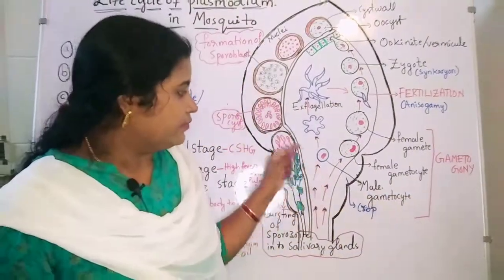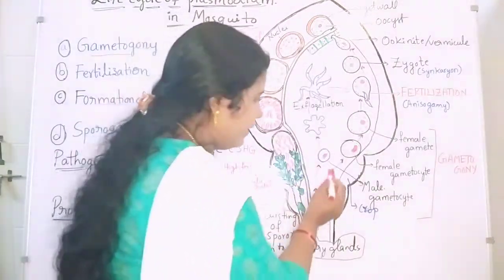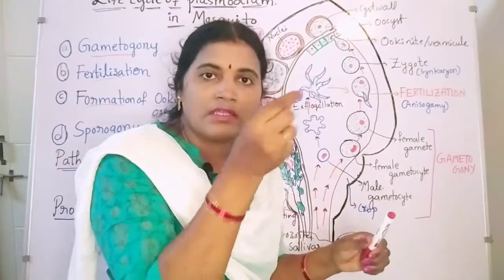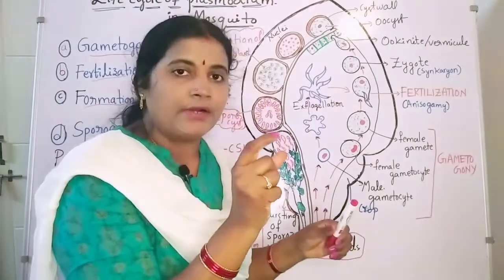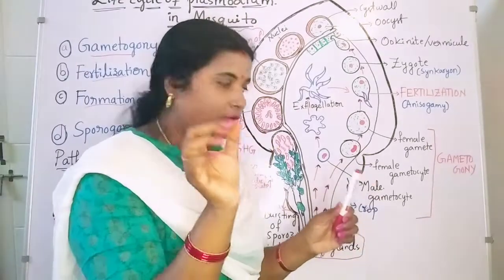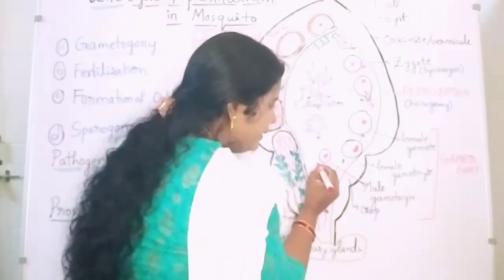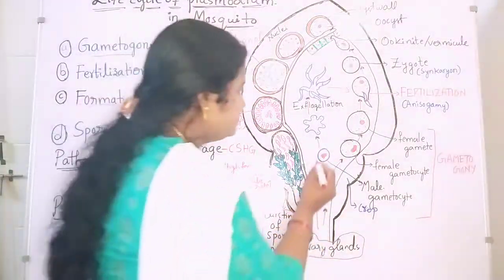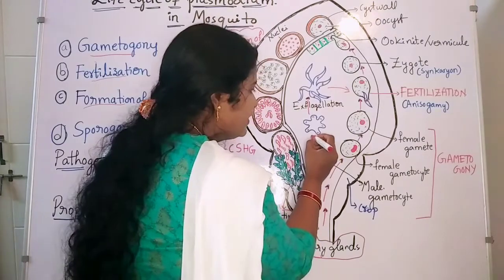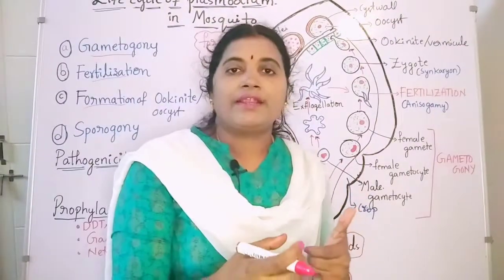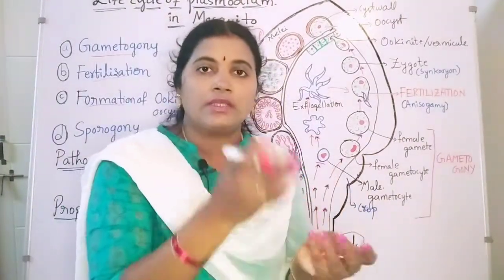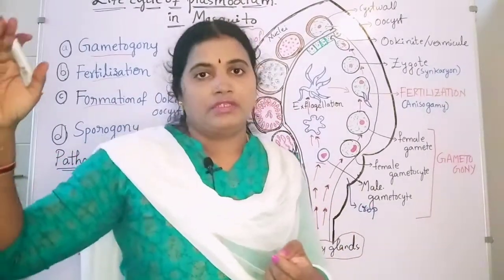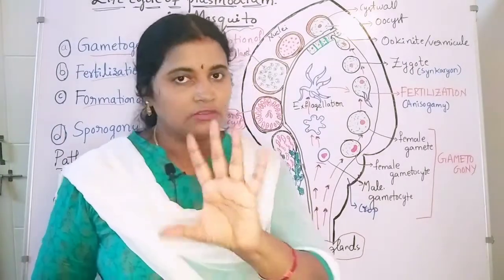Here everything takes place in the lumen. Lumen means the narrow tube of the crop, known as lumen of the crop. So here the male gamete nucleus undergoes mitotic division. Mitotic division means 1 is divided into 2, 2 to 4, 4 to 8. It continues. That type of division is known as mitotic division.